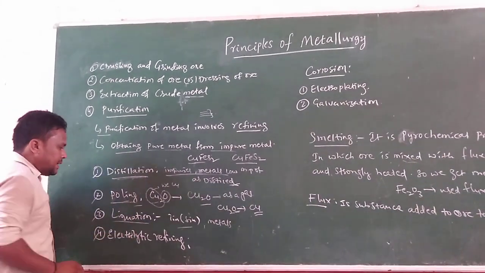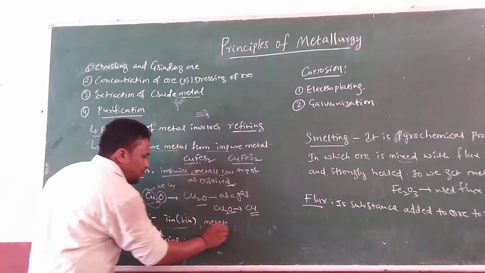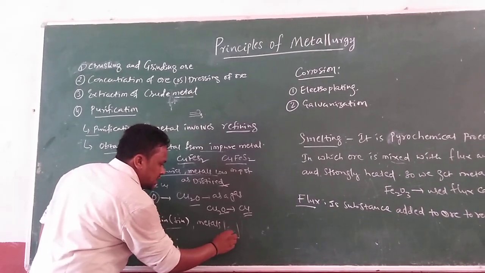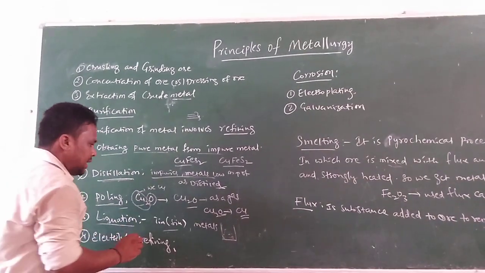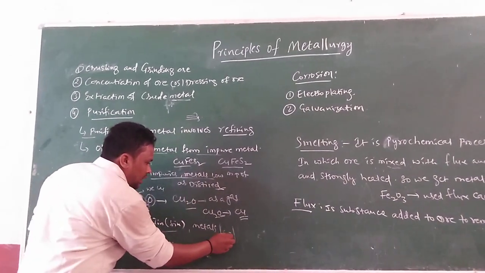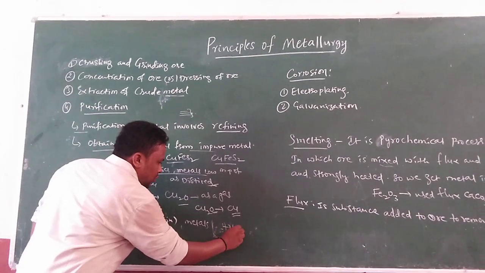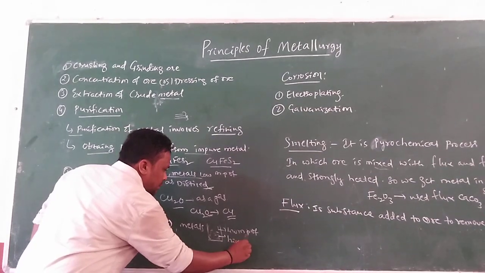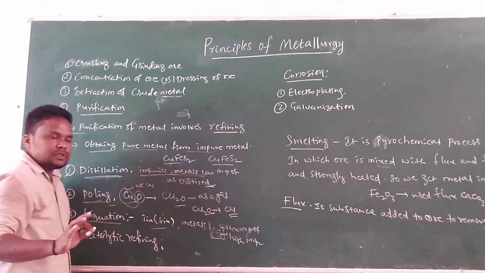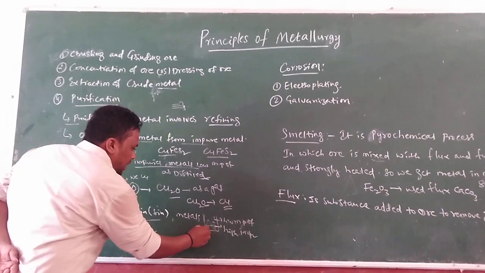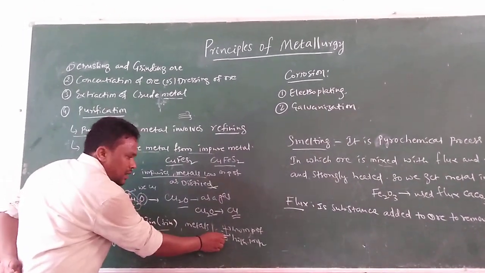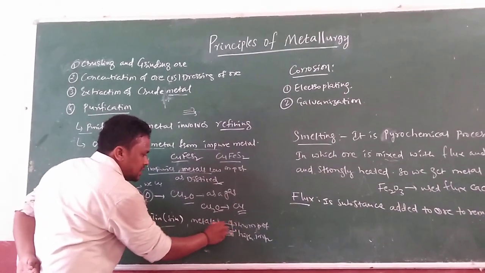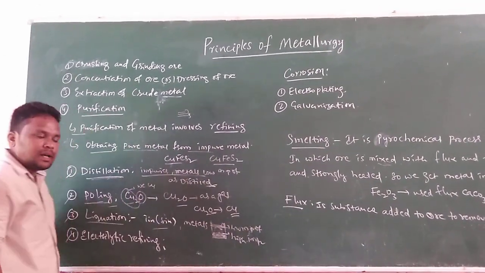In liquefaction, suppose there is one device or beaker. We take the metal, the purified metal, which has a low melting point, as well as impurities with high melting points. Because of this difference, the high melting point impurities settle down at the bottom, and the low melting point metal settles at the surface. That is said to be liquefaction.